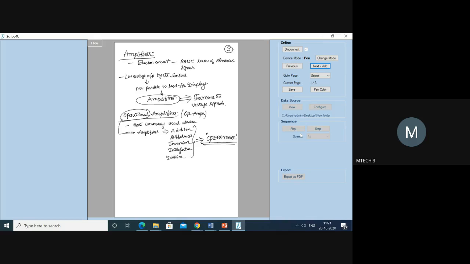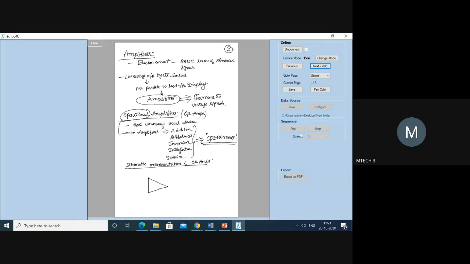Now we'll understand the representation of the op amps, that is, the schematic representation of op amps. Right. Now, if you observe the schematic representation of the op amps, it is going to be something like this. Generally it is like this.